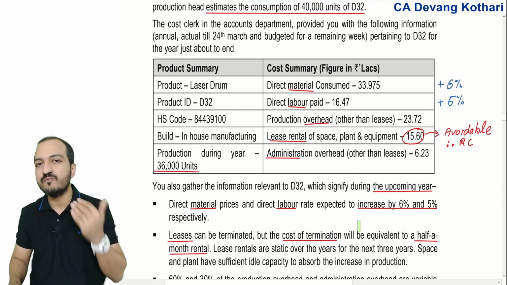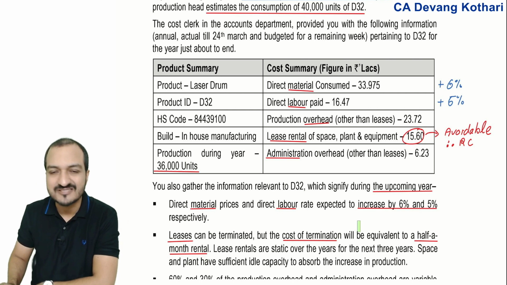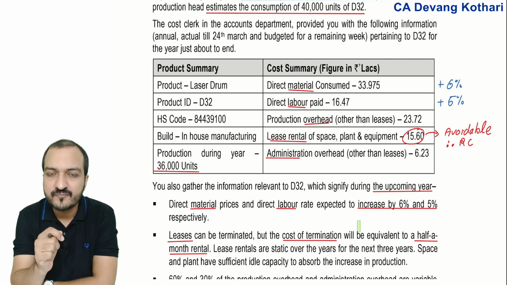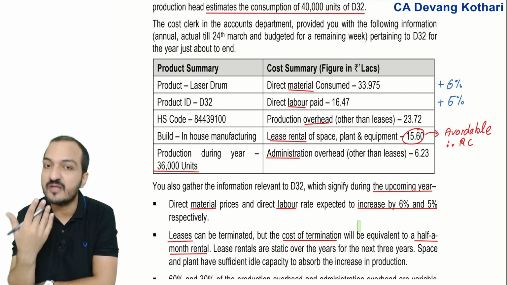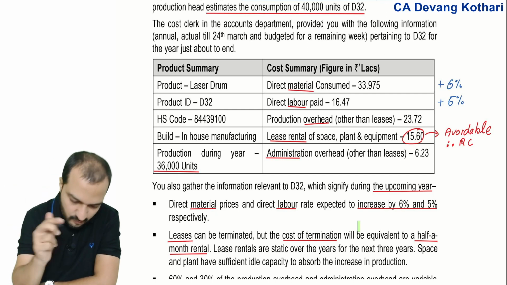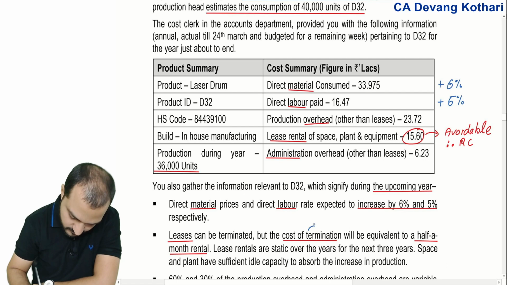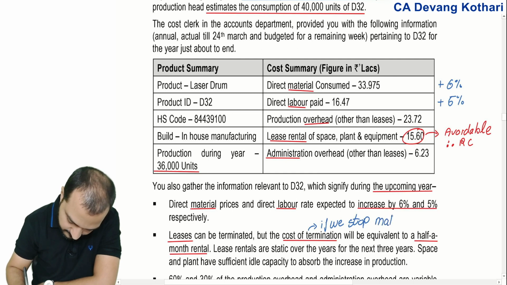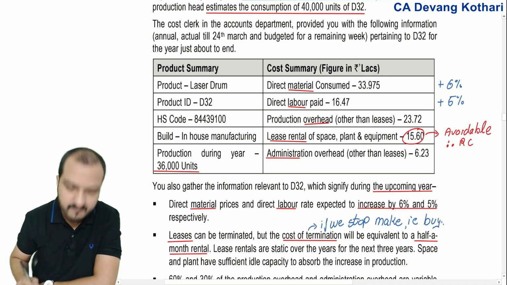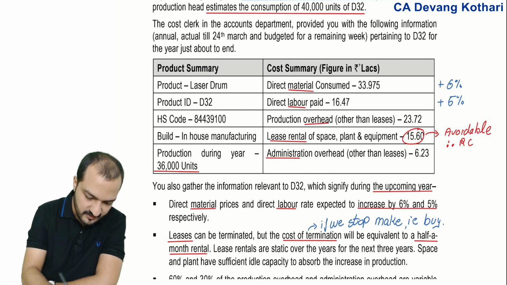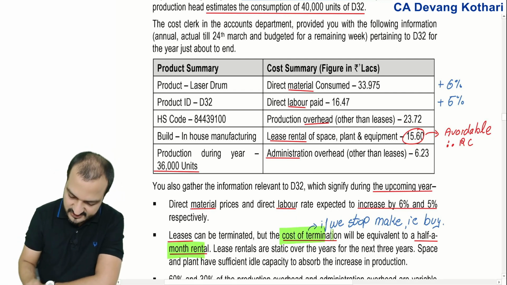You will pay the cost of termination if we stop make, that is, if we buy. So you can add the cost of termination in your relevant cost of buy.